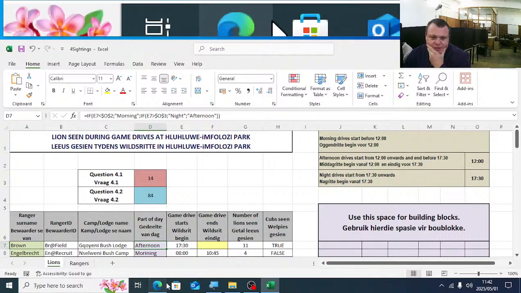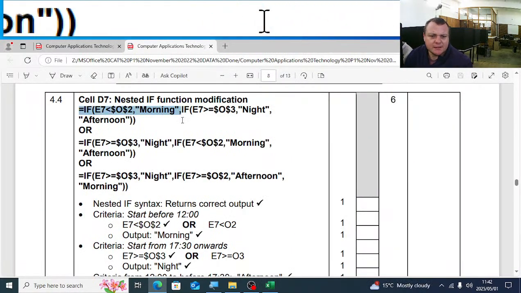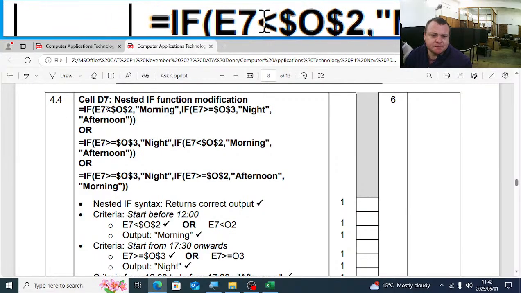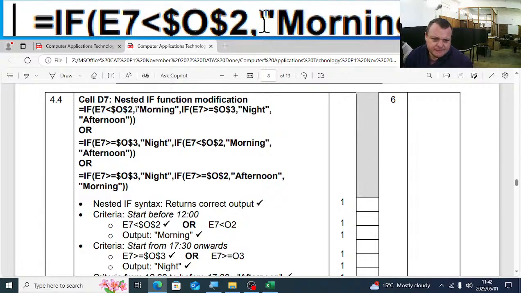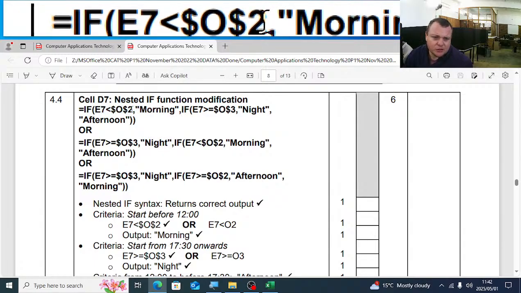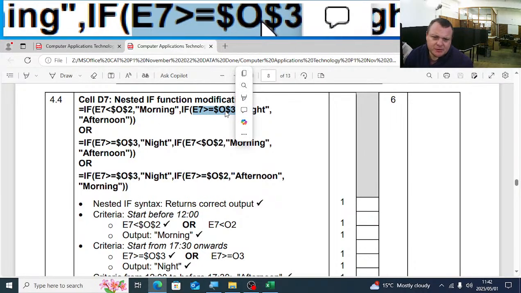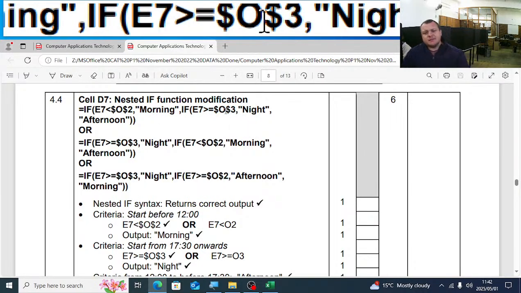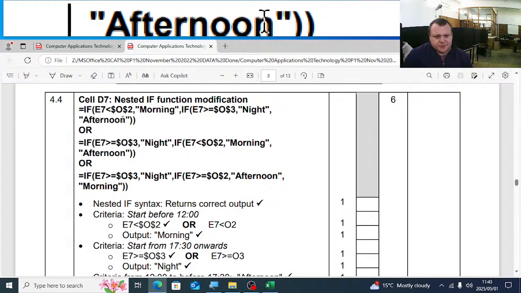I'm going to just quickly check the memo as well. Just want to check the mark allocation. We use that first one. We said if E7 is smaller than O2, it's in the morning. That is smaller than 12 o'clock, that is morning. If E7 is bigger than or equal to O3, that is night. So if it's bigger than or equal to 1730, it's night. If it's not morning or night, it must be afternoon.